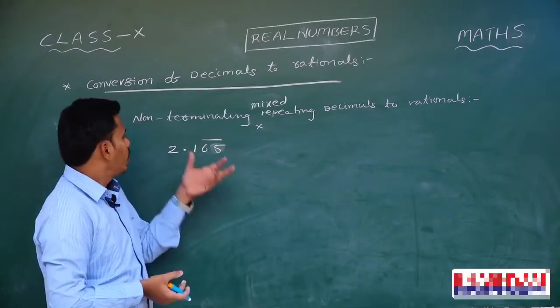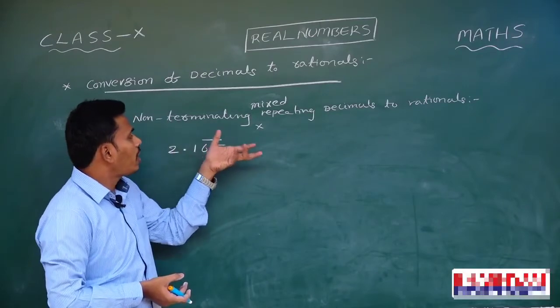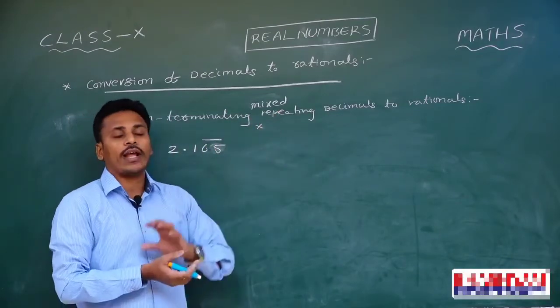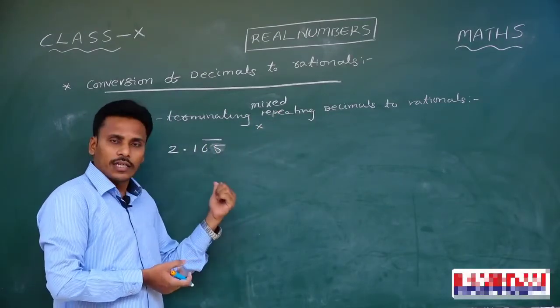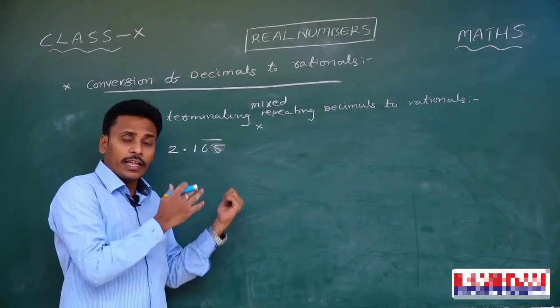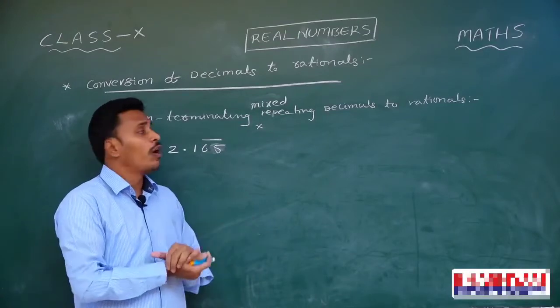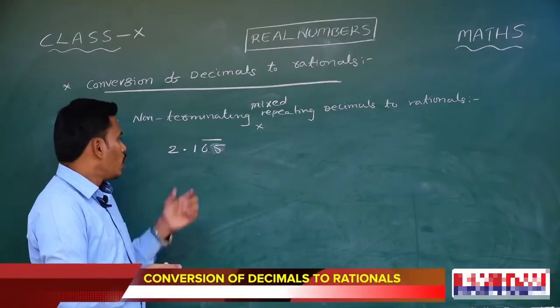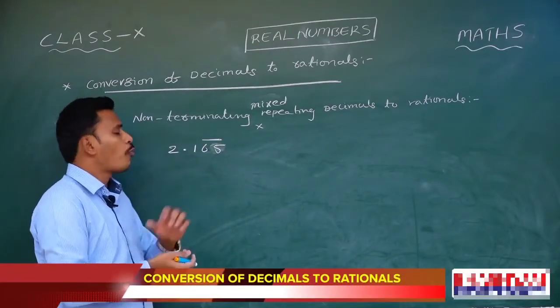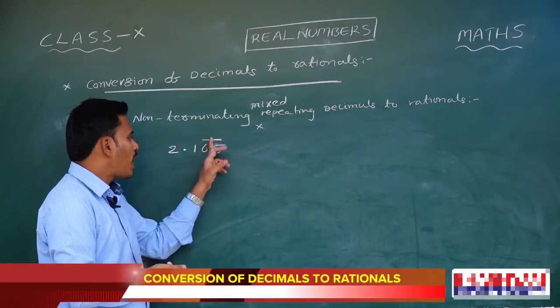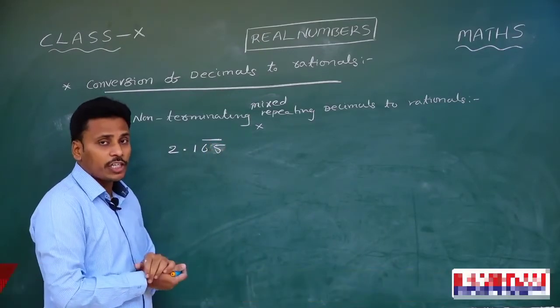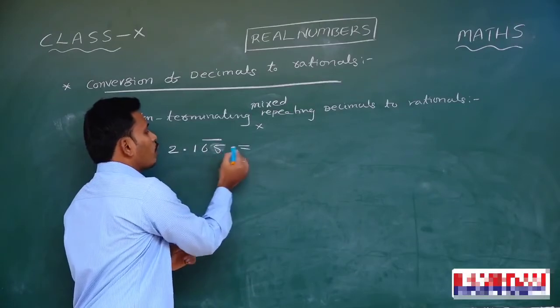And now look here, conversion of non-terminating mixed repeating decimal to rational. We already discussed the conversion from terminating to rational, pure repeating to rational, and here now mixed repeating to rational. Look here, the given decimal is 2.165 bar. The bar is there for 65. As I mentioned in the previous case, here 65 is repeating.